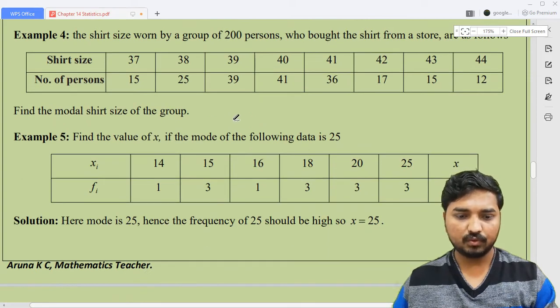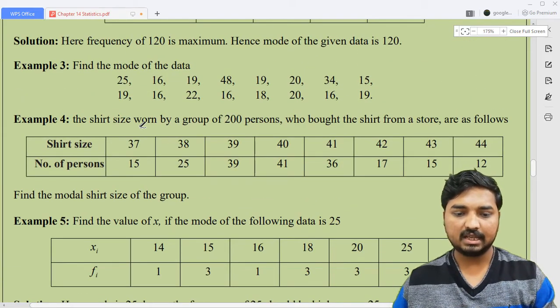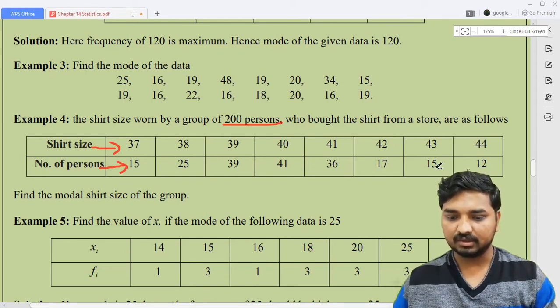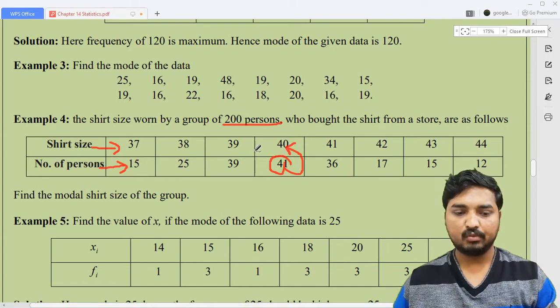And look at question number 4. The shirt sizes owned by a group of 200 persons who bought shirts from a store are as follows. Shirt size is the data, and the second column, number of persons, is the frequency. What is the highest frequency? The frequencies are 41, 15, 25, 39, 36, 17, 15, 12. So 41 is the highest frequency. The data corresponding to it is 40. So the mode becomes 40. Very easy identification. You need to write the answer.